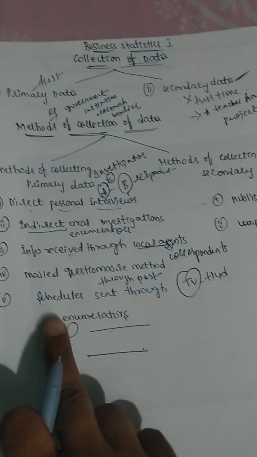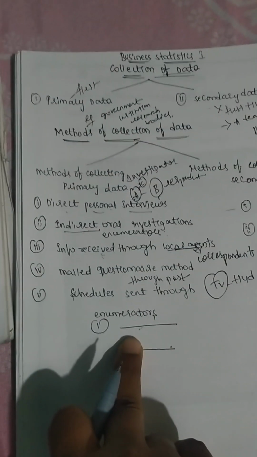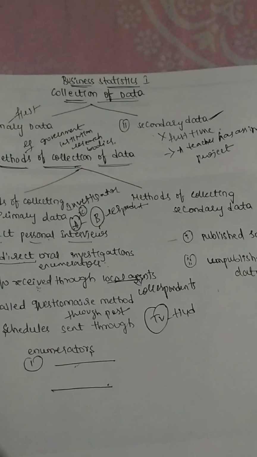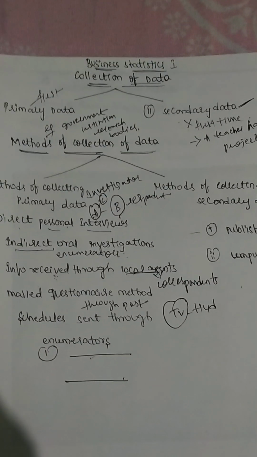Clear? Whereas coming to the last one, schedule sent through enumerators. I said where these enumerators are appointed. Enumerators, informants, correspondents, local agents, these are all one and the same.